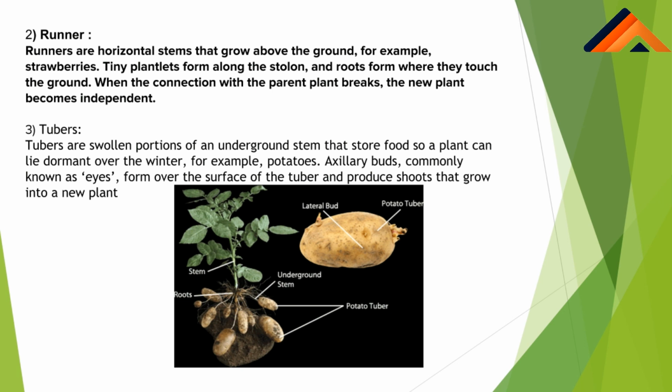The third one is runners, which are also called stolons. जैसे जैसे runner grow करता है, it develops roots from buds. जो buds होते हैं, nodes के पास located होते हैं, जो root होते हैं nodes के tip पे, that develop to form roots. And intervals between the nodes are widely spaced. जो runners के बीच में intervals होते हैं वो widely spaced होते हैं in comparison to rhizomes. We can take the example of runners like strawberries.